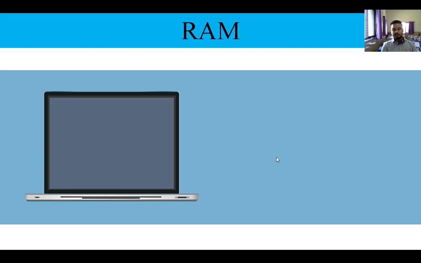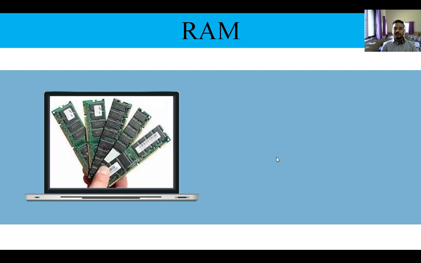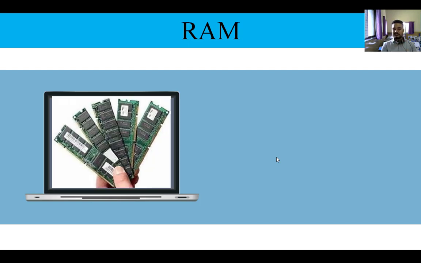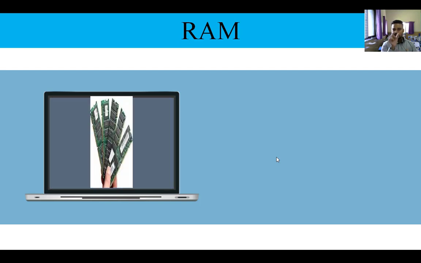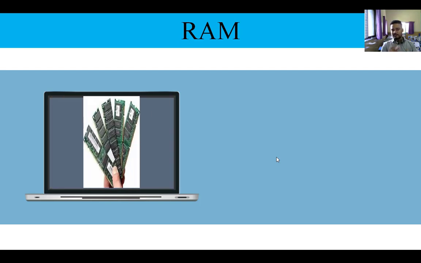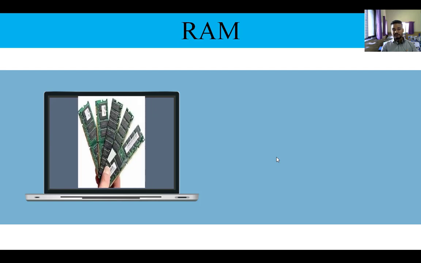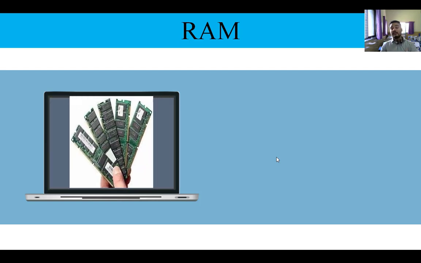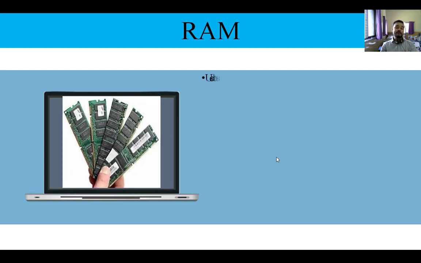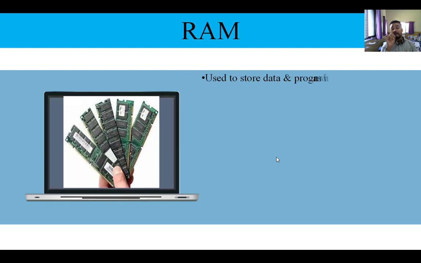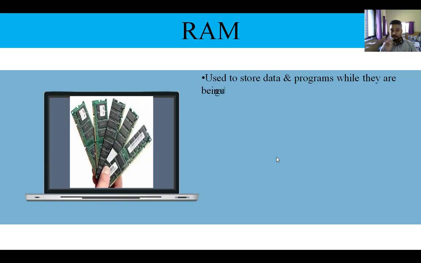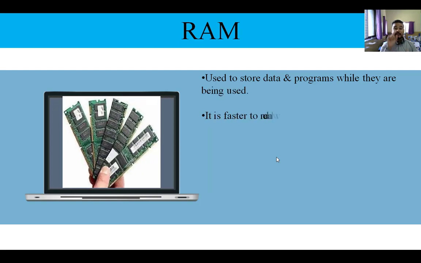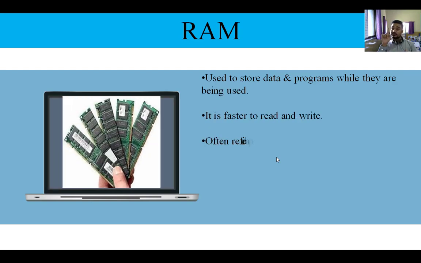So the first part of primary memory that you can see on your screen are long rectangular green chips, on which black ICs are mounted. That is your RAM. RAM stands for random access memory.